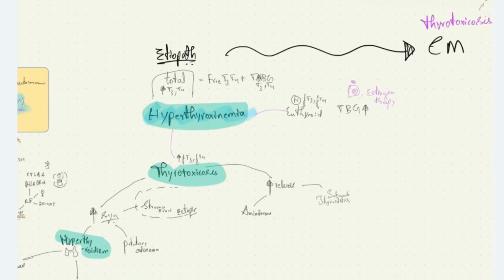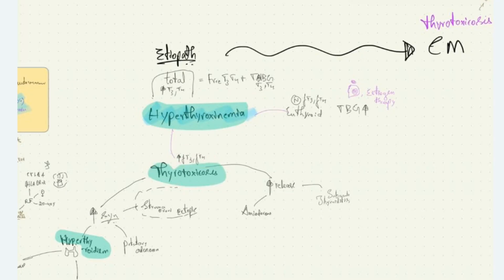Hyperthyroxinemia, we saw, can be due to increase in free T3 T4 or due to increase in bound T3 T4. If hyperthyroxinemia is due to increase in free T3 T4 in plasma, it is called thyrotoxicosis.